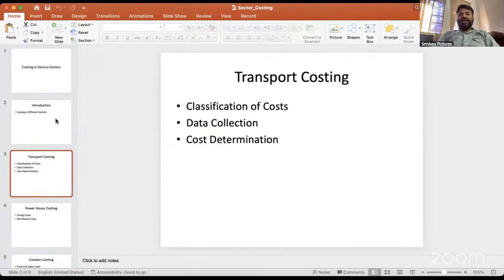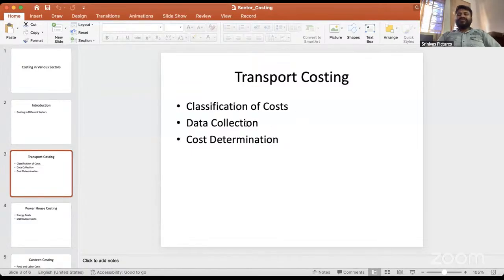For example, I am talking about transportation costing. When you are calculating transportation costing, the first step is the classification of cost, that is fixed cost, variable cost and semi-variable cost. Then we gather relevant transportation data: the number of kilometers journeyed, the number of passengers or occupancy filled, the driver salary, conductor salary, bus maintenance, bus depreciation and maintenance expenses.